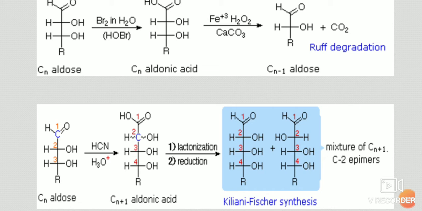Right? Means we have converted an aldose with Cn number of carbon atoms to a Cn plus 1 aldose. So this is a mixture of epimers. What are epimers? We know epimers are the isomers which differ in configuration at C2.